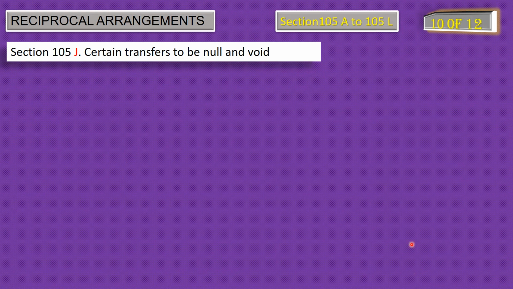10th point of reciprocal arrangement, certain transfers to be null and void as per the provision of section 105J.